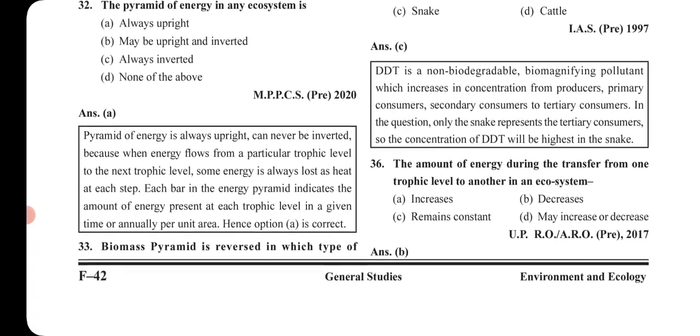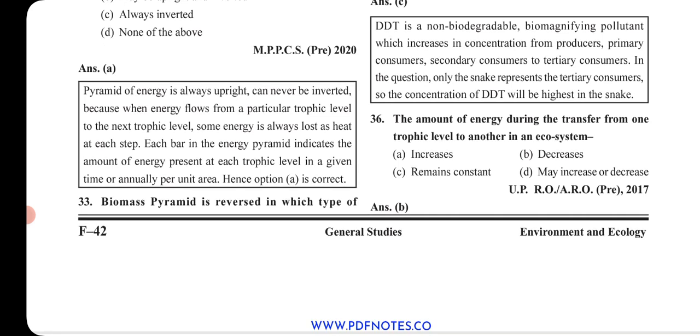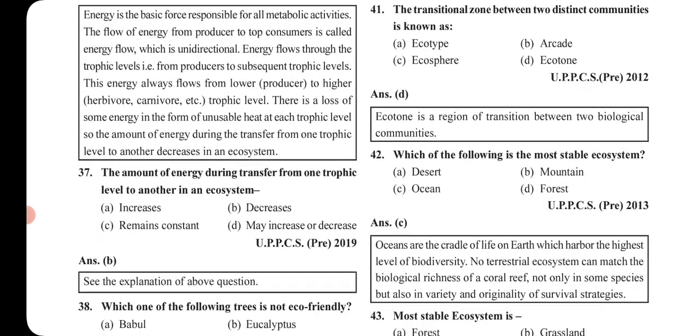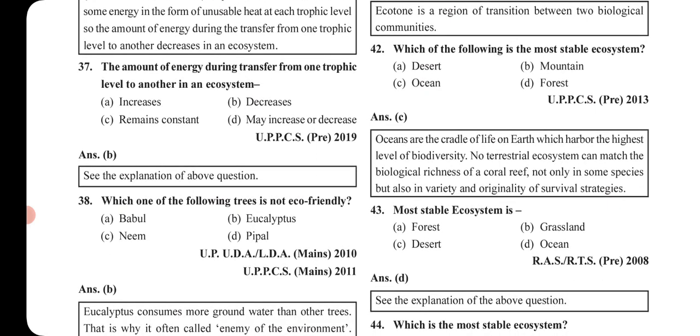So C is the right option. The amount of energy during transfer from one trophic level to another in an ecosystem always decreases. We have already discussed this.